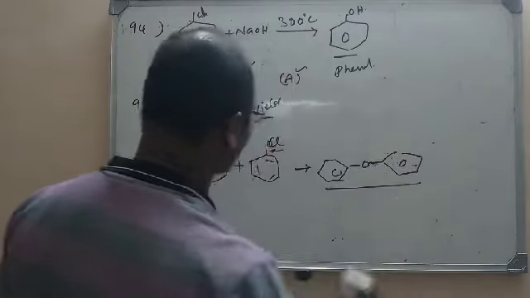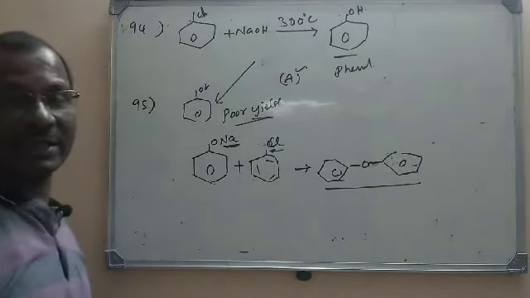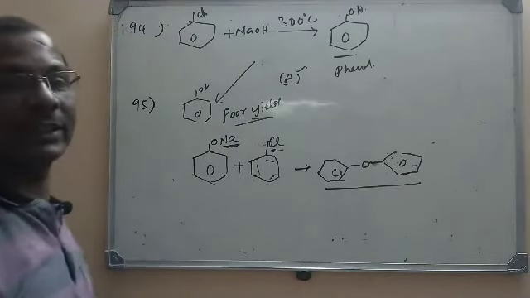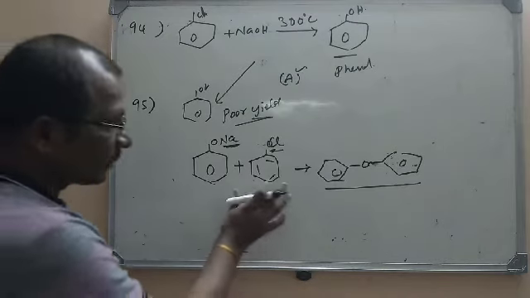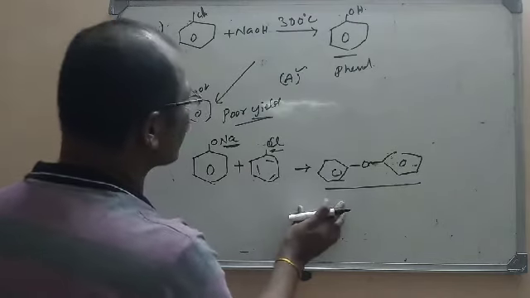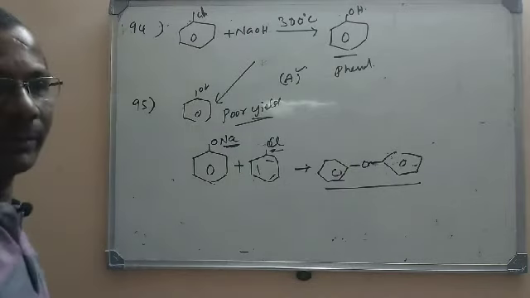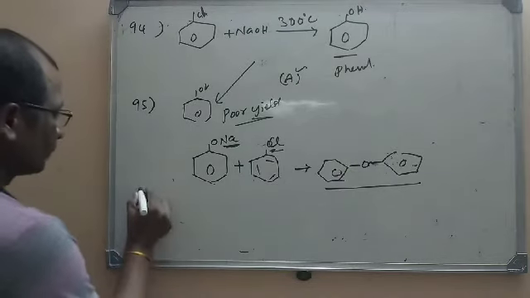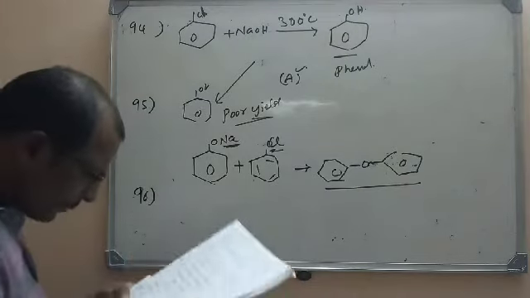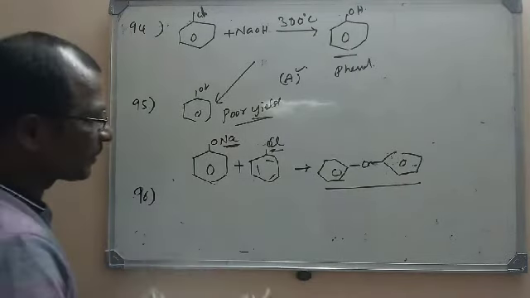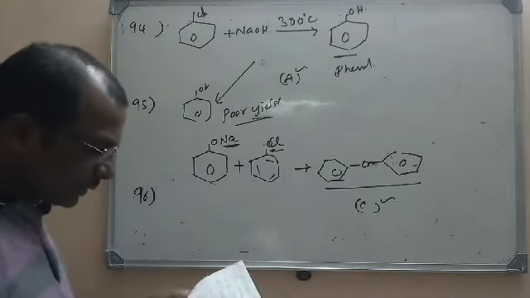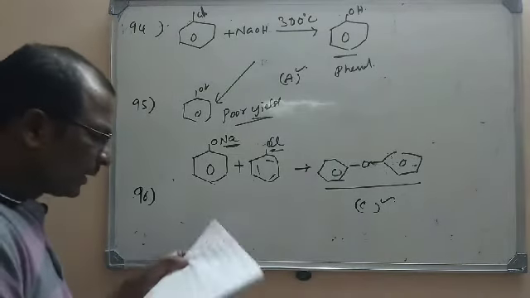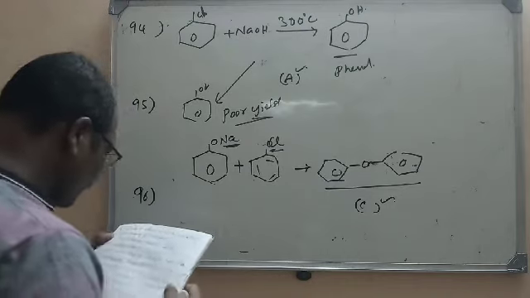Very simply, what we obtained here is ether, and NaCl is eliminated. So ether will be formed. Because of this side reaction, what is happening? The yield of phenol is becoming less. So what is the option? If you see the options here, option C is the right option. Now let us move to the next question.